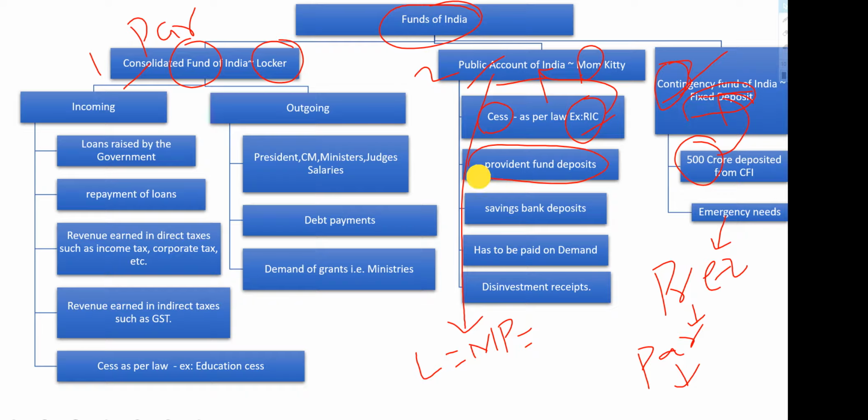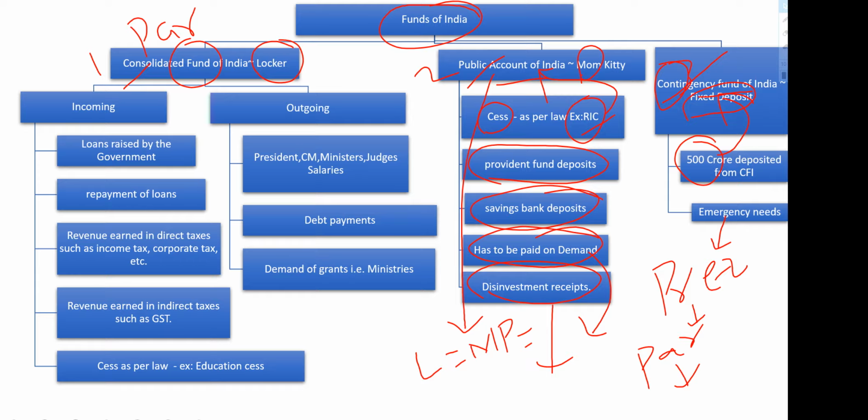Provident fund deposits and savings bank deposits will all be deposited into public accounts of India, right? And all these things have to be paid on demand. If your salary is there in the savings bank, you go and demand it, as and when you need, you withdraw. So they do not need any approval from parliament. Disinvestment receipts: the government is saying they will disinvest everything except four strategic sectors, right? So all that disinvestment money will go into public accounts of India.